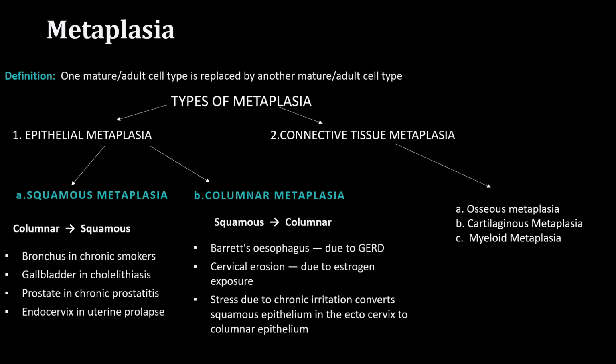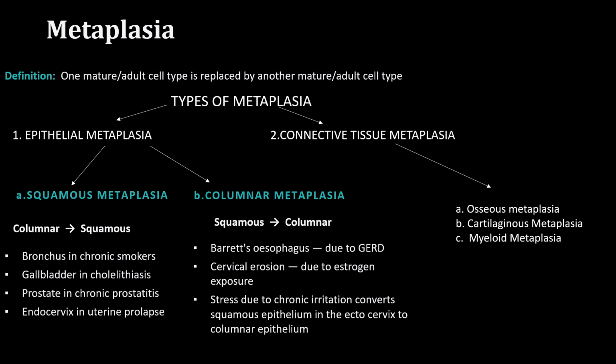So the third type of metaplasia that we will be talking about is connective tissue metaplasia, and the classifications are osseous metaplasia, cartilaginous metaplasia, and myeloid metaplasia. For osseous metaplasia, the most common example is myositis ossificans, where a tumor occurs and the tumor is being replaced by bone.